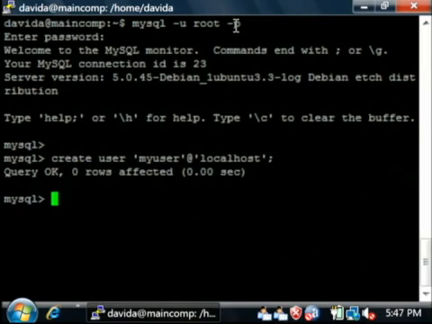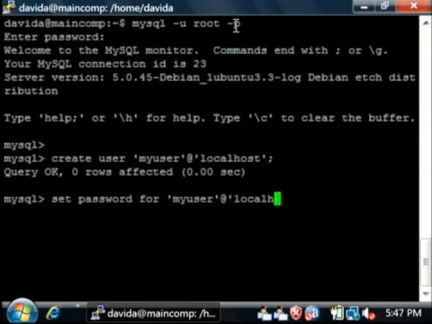Let's set the password for that user. Set password for, and then let's retype our user, myuser, with all the apostrophes, at the location he's allowed to log into, equal to, and let's say PASSWORD, all uppercase, myuserpassword.